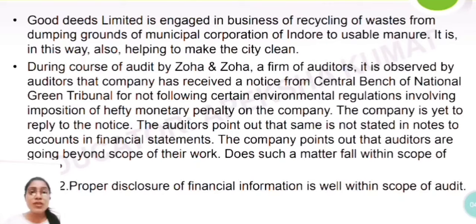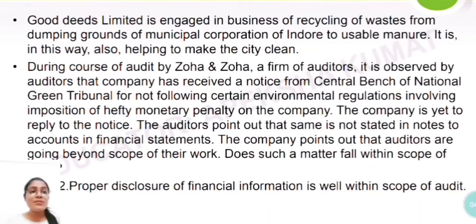And it involves imposition of a hefty monetary penalty. Hefty means huge penalty on the company. The company is yet to reply to the notice. The company has not replied to the notice. The auditor points out that the same is not stated in the notes to accounts in the financial statement. So the company has not mentioned this particular information about the penalty in its financial statement.